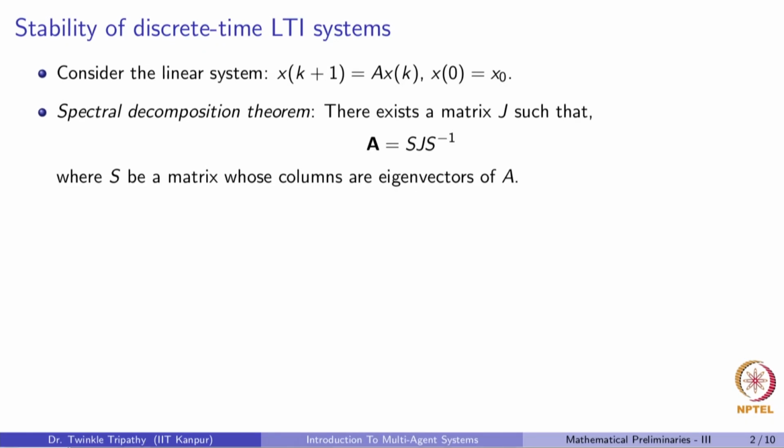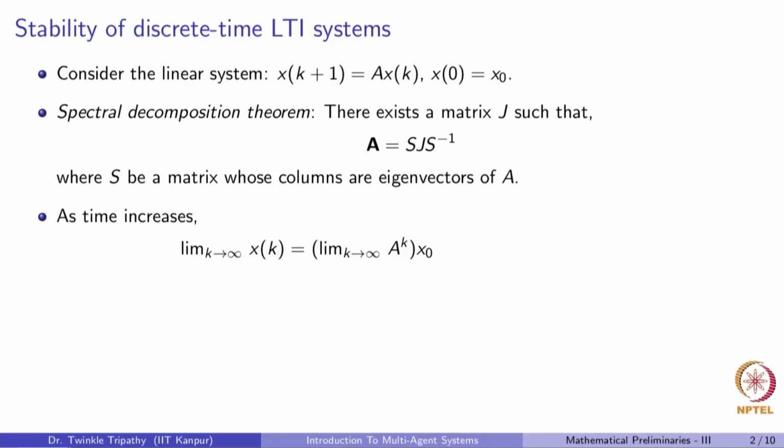The spectral decomposition theorem tells us how exactly the relation goes. It says that any square matrix A can be decomposed as S J S inverse, where J is a Jordan matrix and S is a matrix constructed using the eigenvectors of A, such that every column of S is one of the eigenvectors of the original matrix A.